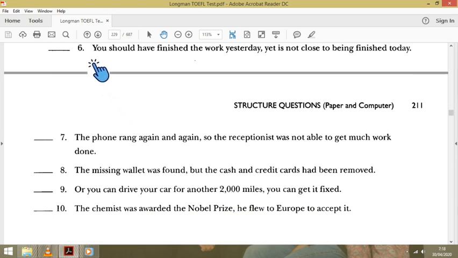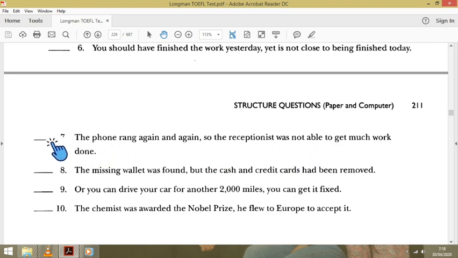Number 6. You, subject, verb, until here. There's a comma, there's a coordinate connector, there's a verb, but there is no subject after the coordinate connector. It means that number 6 is incorrect. Number 7, the pawn, subject, verb, comma, so is a coordinate connector, subject, verb, complete.